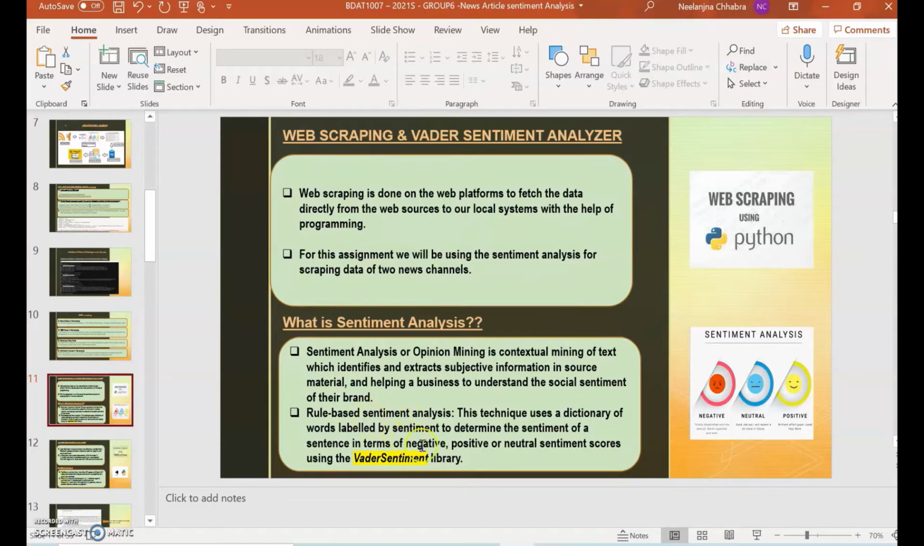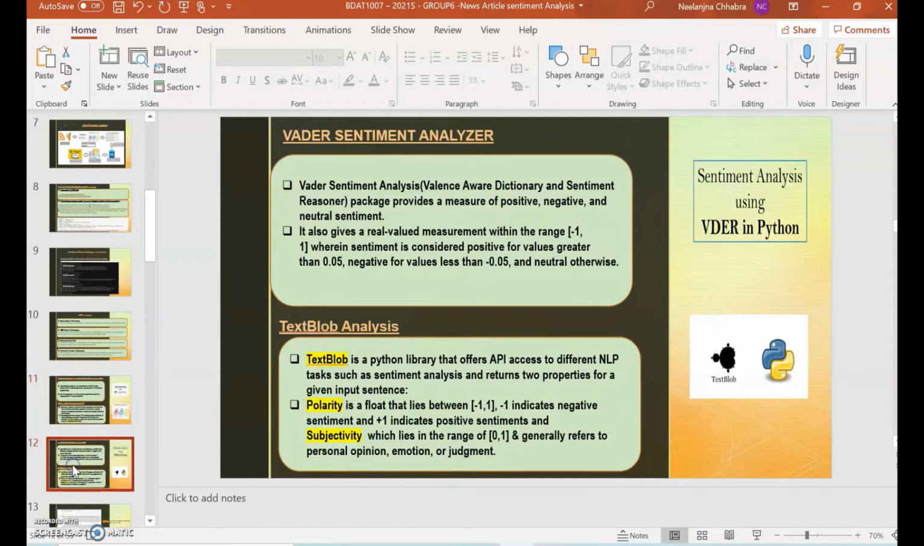So our approach will be a rule-based sentiment analysis. This technique uses a dictionary of words labeled by a sentiment to determine the sentiment of a sentence in terms of negative, positive, neutral sentiment scores using the VADER sentiment library. TextBlob is a Python library that offers API access to different NLP tasks such as sentiment analysis and returns two properties of a given input, that is a polarity which ranges between -1 to 1 and a subjectivity which ranges between 0 to 1.